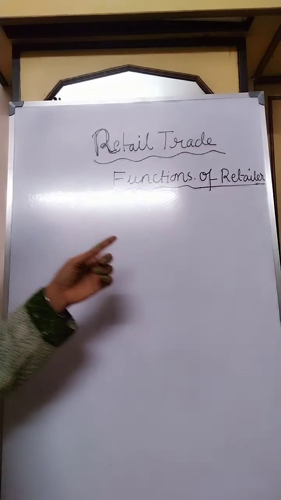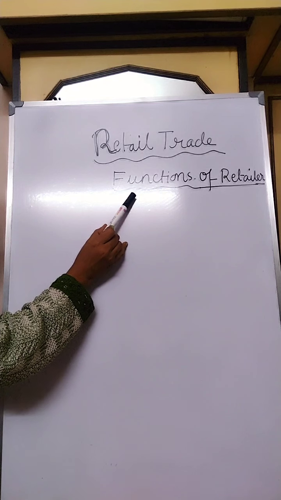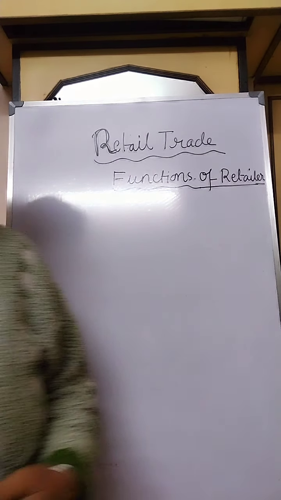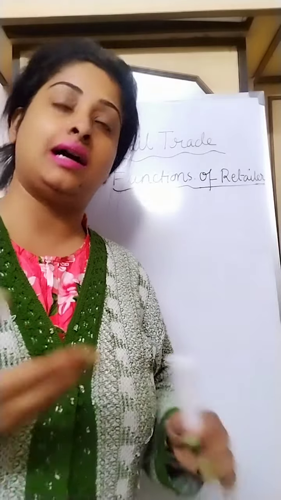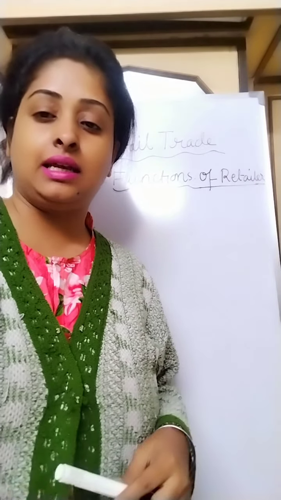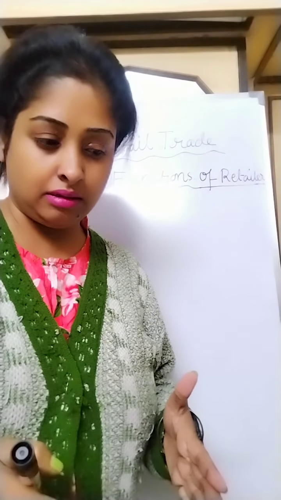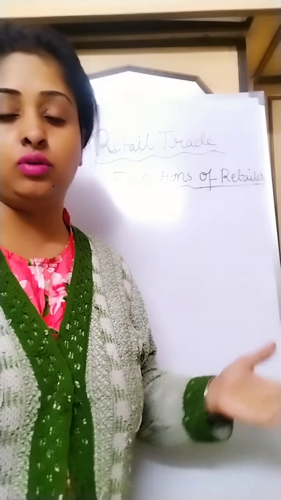Now in this class, I have written on the board the topic: functions of retailers. As you can see, I have told you what a retailer is. It acts as a link between the wholesaler and the customer. It is the last link in the distribution chain. Retailers have certain functions to perform. The main functions are as follows.